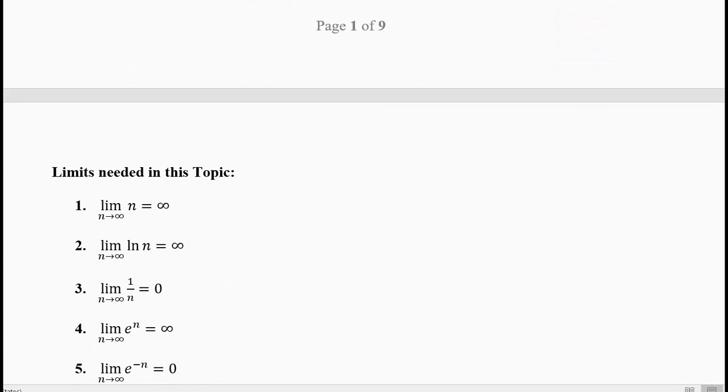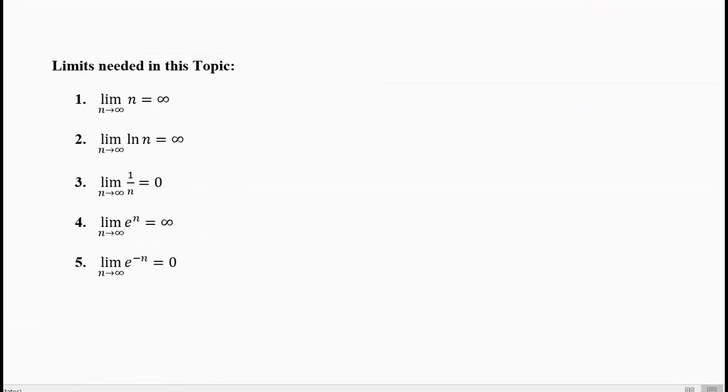Now, what are the simple questions? Before we look at the simple questions, let's remember the 5 results from the limit. First, the limit of n as n goes to infinity is infinity. Your function y equal to n, or f of n equal to n, uses n, a discrete variable, instead of x. The limit as n goes to infinity is infinity. Second, the limit of ln n, the natural logarithm of n, as n goes to infinity is infinity. The difficulty with the logarithmic function is that it grows very slowly.